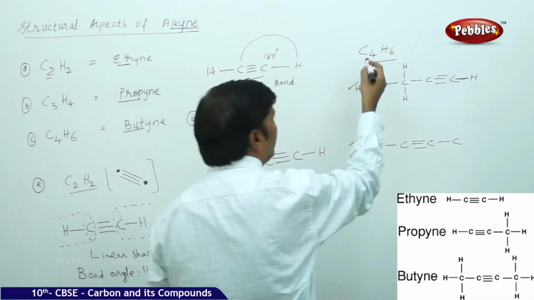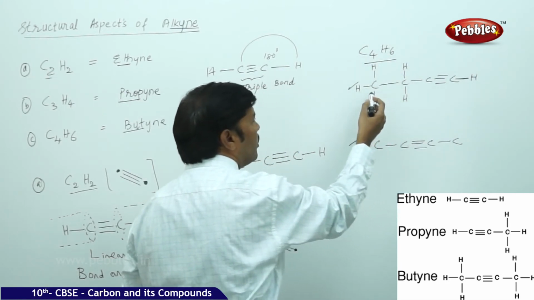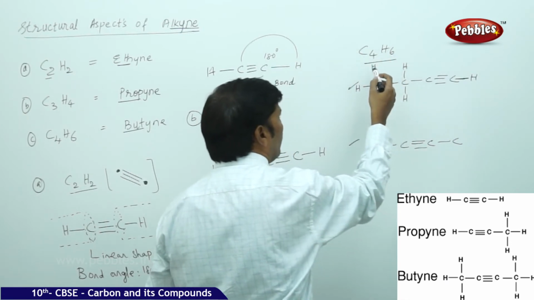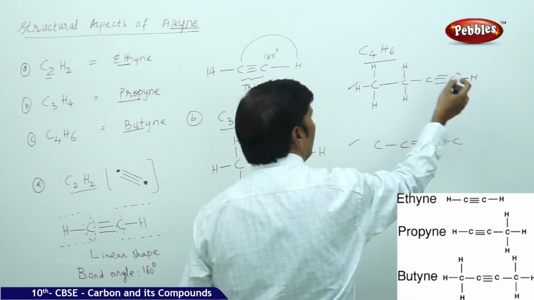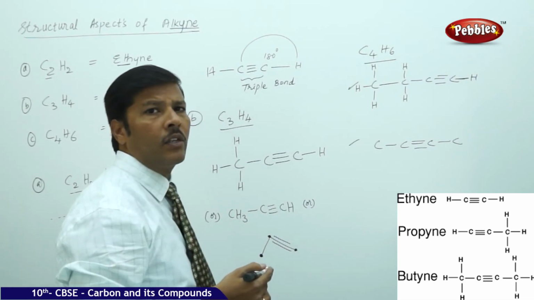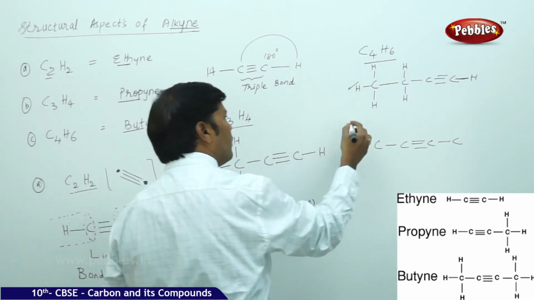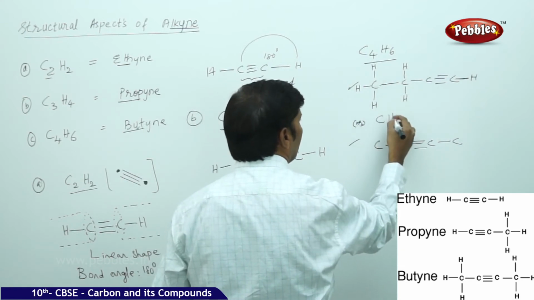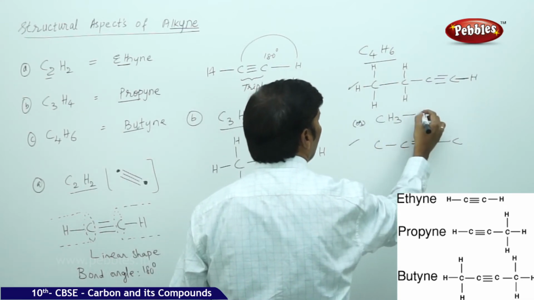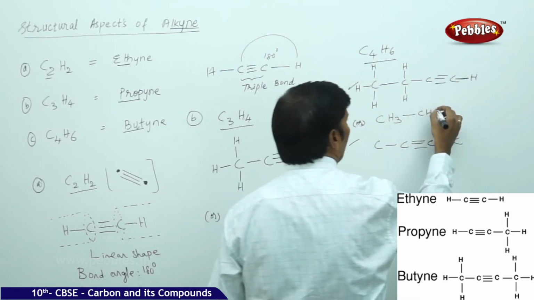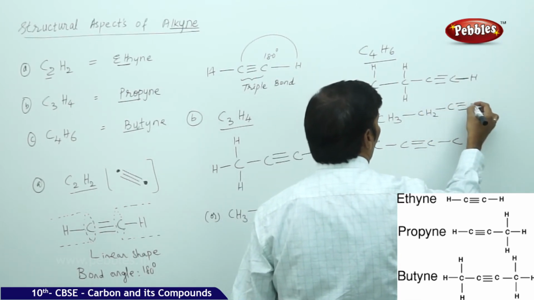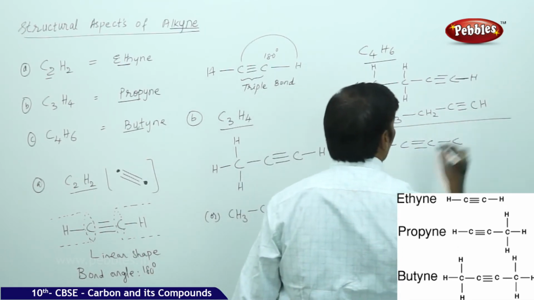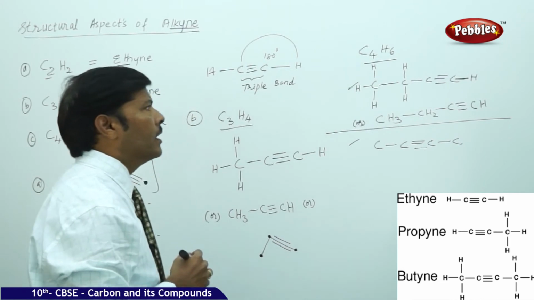You can see that there are 4 carbons and 6 hydrogens. So if you look into the chain, 1, 2, 3, 4 carbons, there are 6 hydrogens, 1, 2, 3, 4, 5 and 6. This is the expanded structure of the butane. Still, if you want to write the structure of butane in the same format, condensed structure also you can write CH3 single bond, CH2 single bond, carbon triple bond, single bond hydrogen. So this is one structure of that is butane.